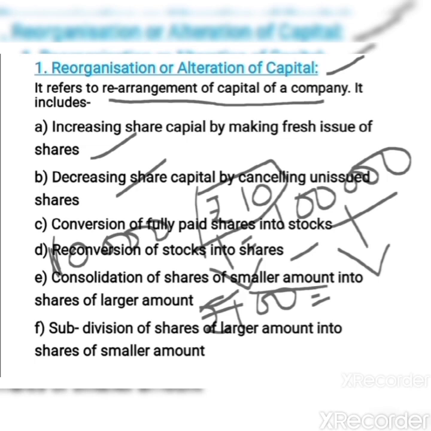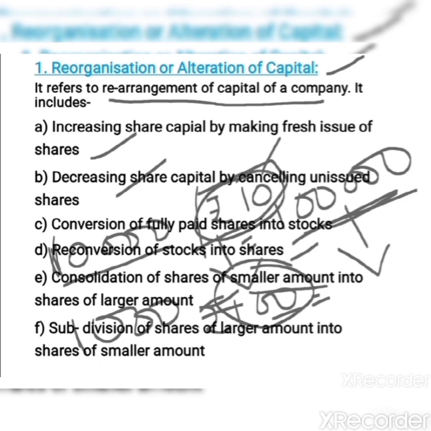What will happen to the number of shares? 1 lakh divided by 100 comes to 1000. Before the consolidation, the capital of the company was 10,000 shares of rupees 10 each, that is 1 lakh. But after the consolidation, the smaller value has become a larger value. As a result, total capital of 1 lakh divided by 100, the number of shares has come to 1000. That is how the consolidation takes place.